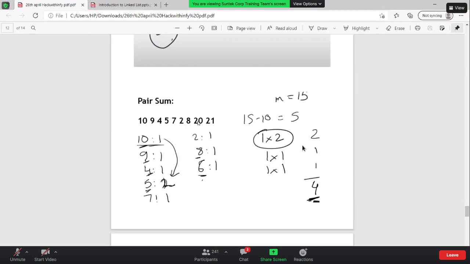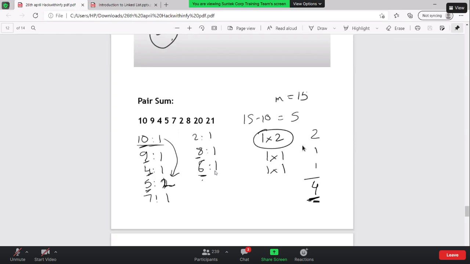So rather than taking it again, what I'm going to do is take the modulo of this, that will give me 5. And I will just increase the count of this. So that is equal to 2. So now it will become 2. For the 21, I will just take the modulo of this number and it will become 6. Now I got it as a 1. Now I know the count of these variables: 1, 1, 1, 2, 1, 1, 1, 1. Is it clear till here for everyone?